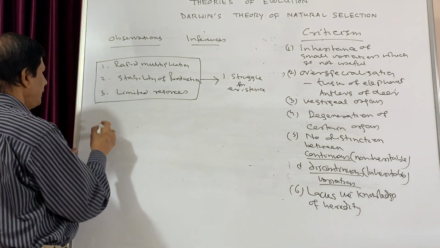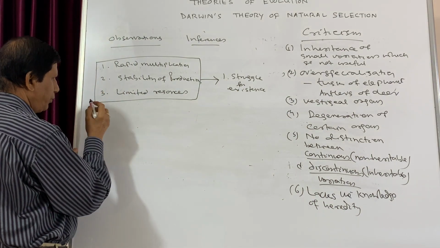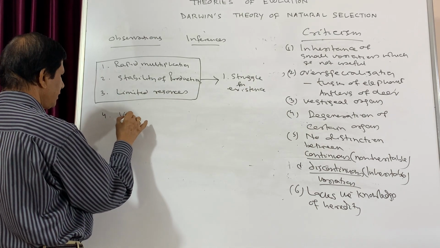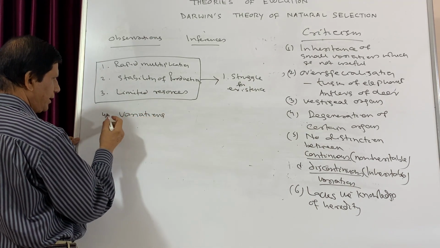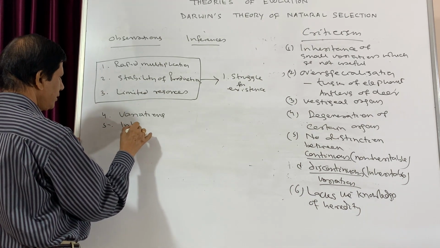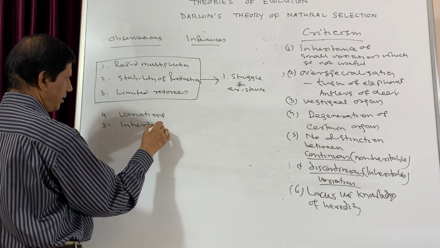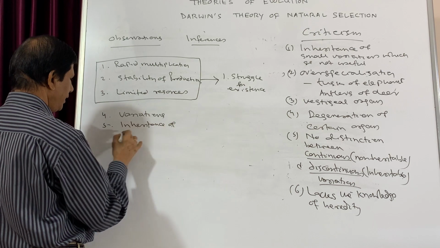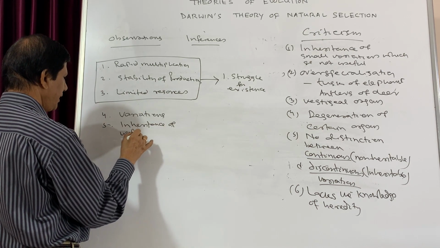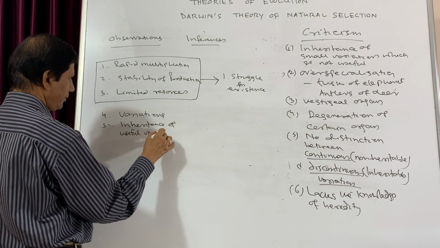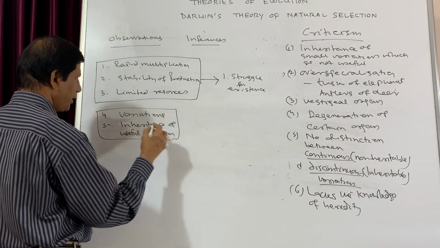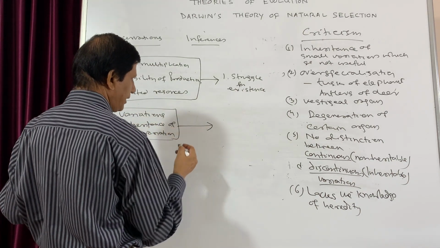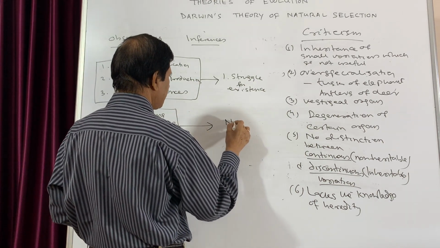Then the fourth observation is variations, and the fifth one is inheritance of useful variations. And from these 2 observations, the inference is natural selection.